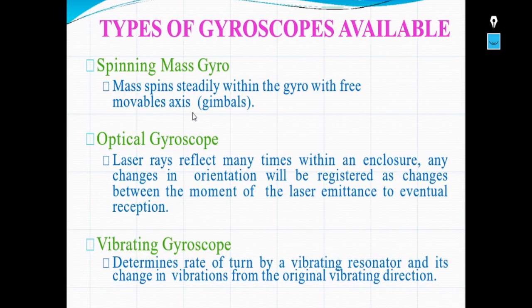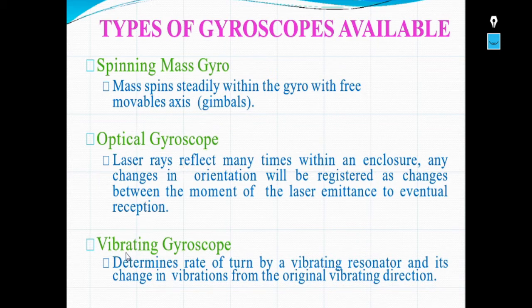So let's see the types of gyroscopes available. The first one is the spinning mass gyro. That means a mass spins steadily within the gyro with a free movable axis. That is gimbals, which we have seen in the first slide. The second one is the optical gyroscope. That is, laser rays reflect many times within an enclosure. Any changes in orientation will be registered as changes between the movement of laser emittance to eventual reception. So optical gyroscopes are also available.